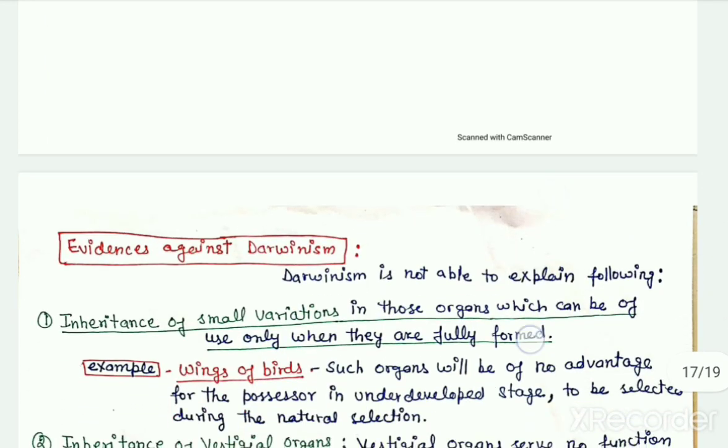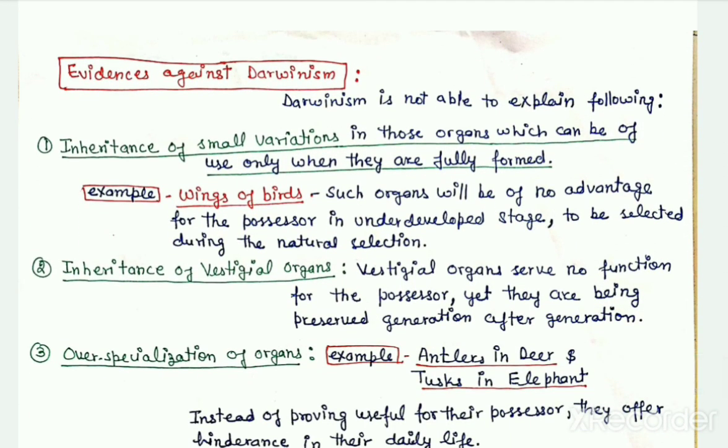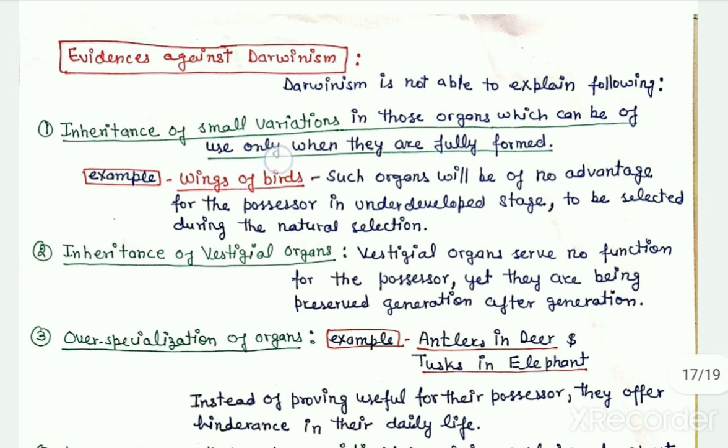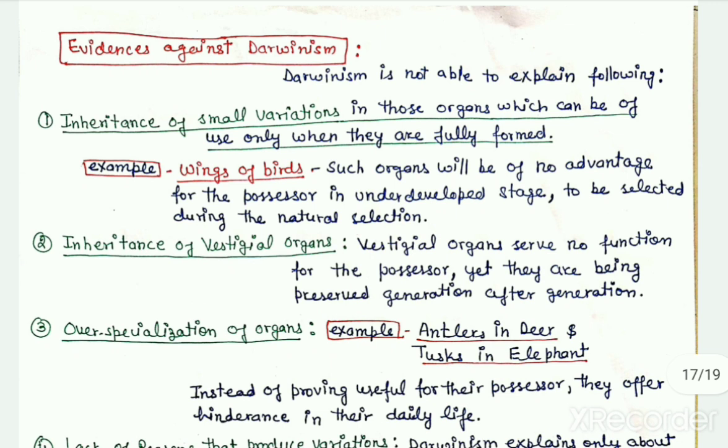And then next come the evidences against Darwinism, or the criticism of Darwinism. First, Darwinism is not able to explain the inheritance of small variations in those organs which can be of use only when they are fully formed. For example, the wings of birds can help in flight only when they are fully developed. So it is difficult to understand the inheritance of such organs in their initial stages, when they are very small or underdeveloped, and cannot be of any advantage to their possessors.